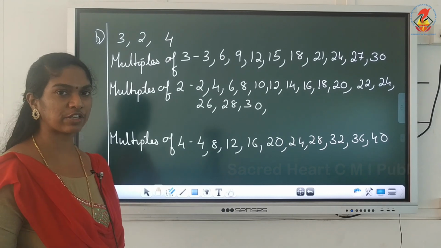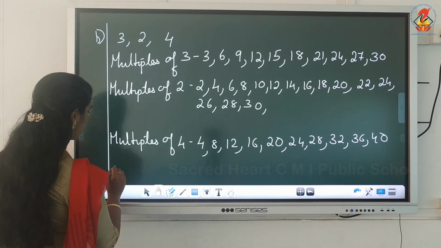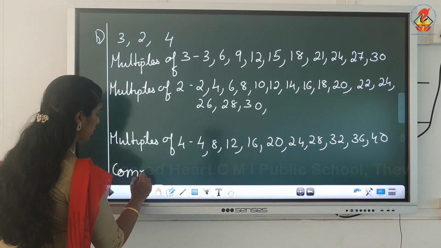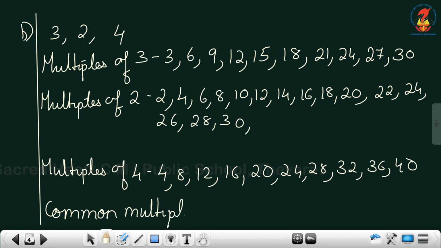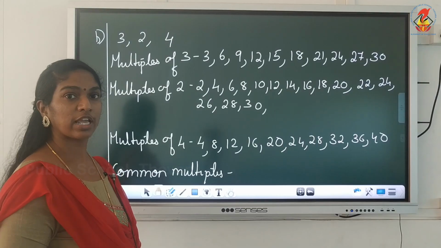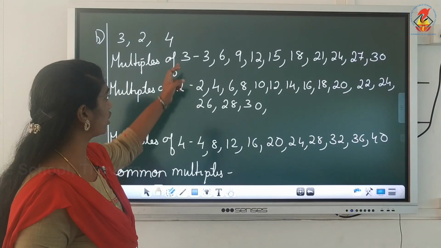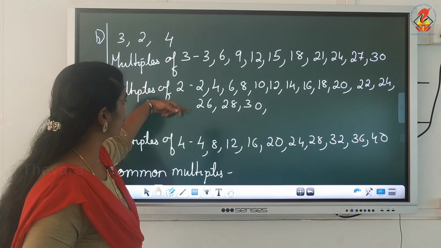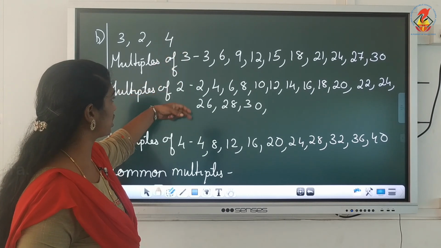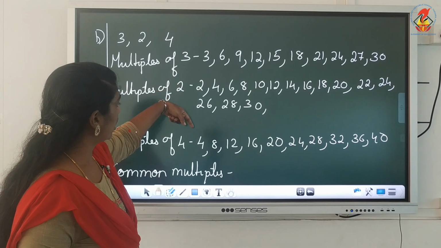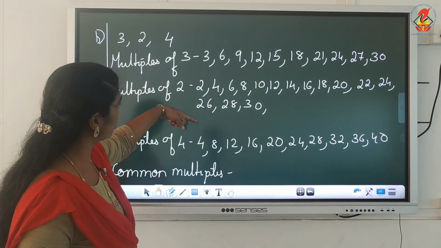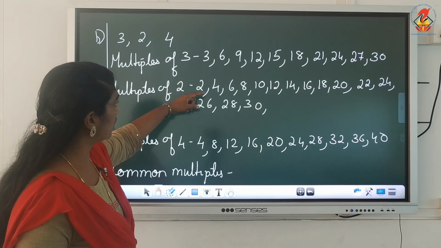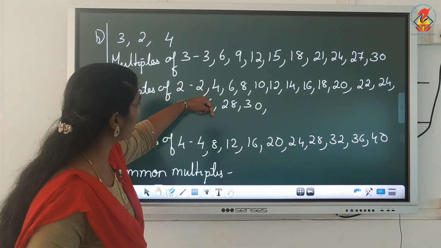Now we'll find out the first three common multiples. Okay, see whether we'll get it. If not, we'll need to extend. Okay, common multiples. It should be common in all the three. Find out. What about 2? 2 is not there in 3 and 4's table. Okay, 3 is not coming, 4 is not coming, 6 is not there. What else can you see children?